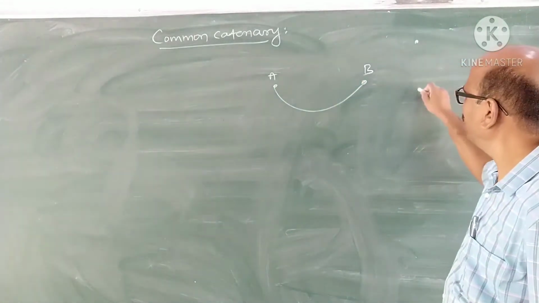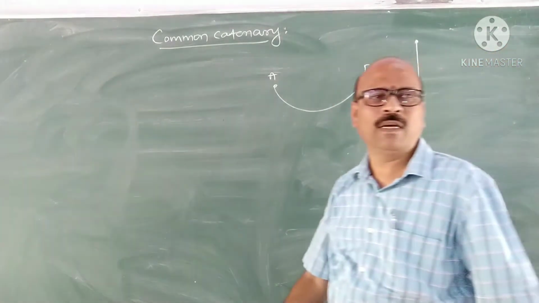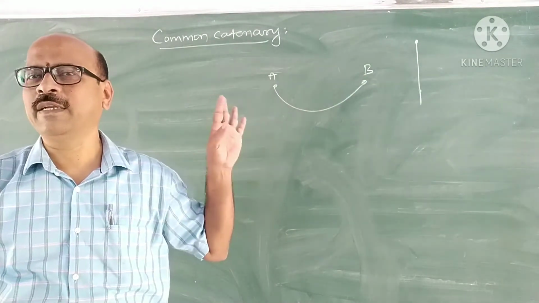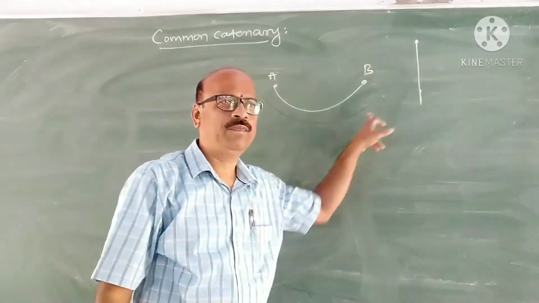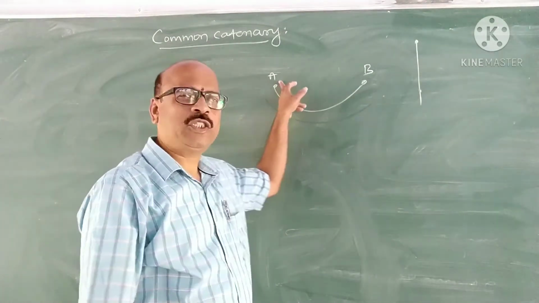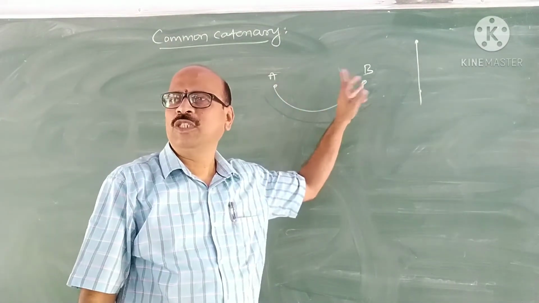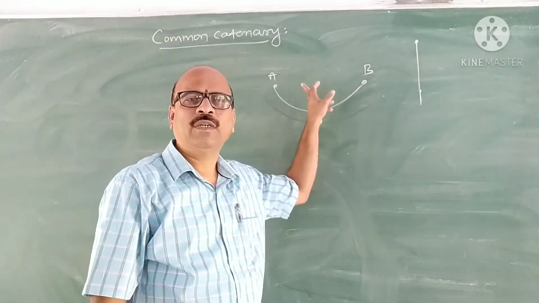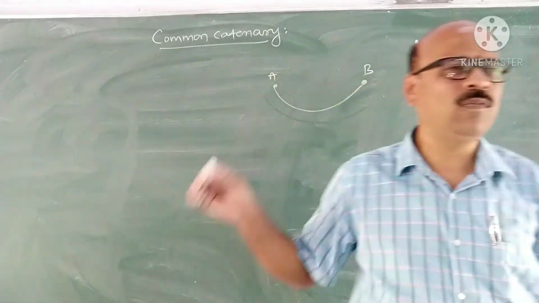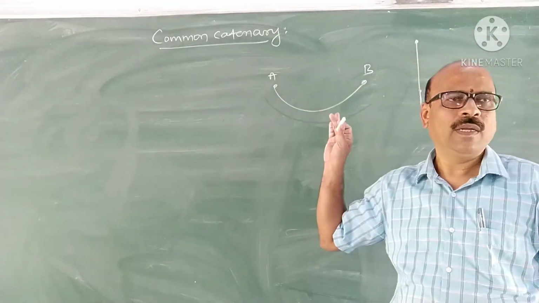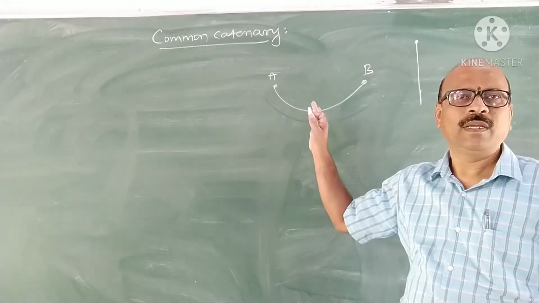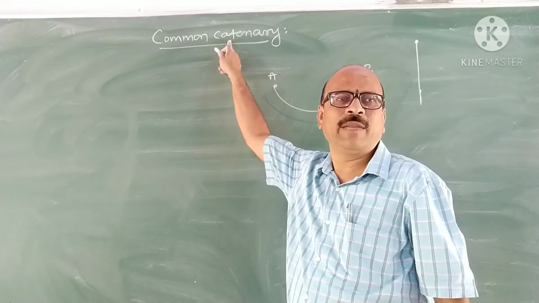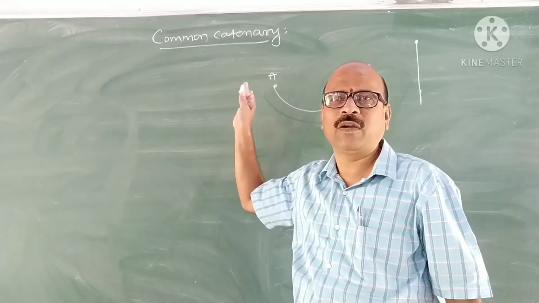Suppose A and B are in the same vertical line, then what happens? This would be the shape. It will be a straight line. That is not catenary. Catenary means it is a curve. The curve in which the uniform chain hangs freely between 2 points which are not in the same vertical line is called catenary. This word catenary comes from the Latin word catena. Catena means string or chain.